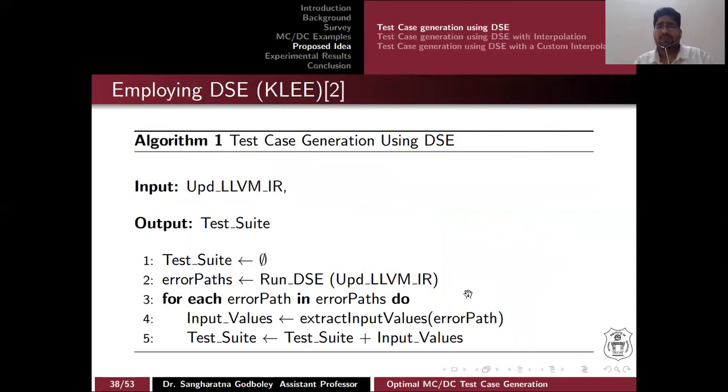Now how to do that? The first idea is to generate with dynamic symbolic execution. As I explained, we get all the sequences, supply them to dynamic symbolic execution, and report all reachable assertions. Where an assertion violation happens, you can say that those sequences can generate test input. So we can supply it to dynamic symbolic execution, the state of the art, KLEE.